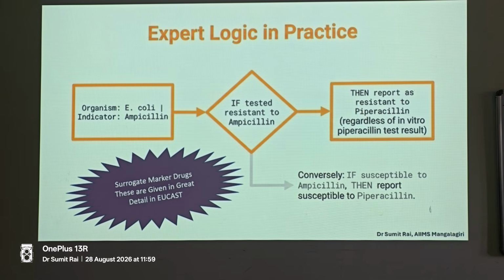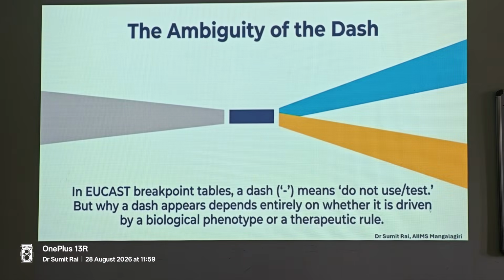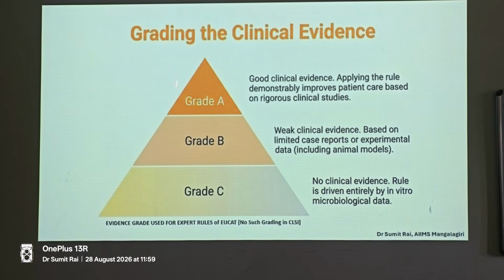You can check it on the website. I'll share it with you also. You should know what surrogate markers to use for which bug and what the level of evidence is. There are different levels of evidence, like grade A, grade B and grade C. This is again not given in CLSI.